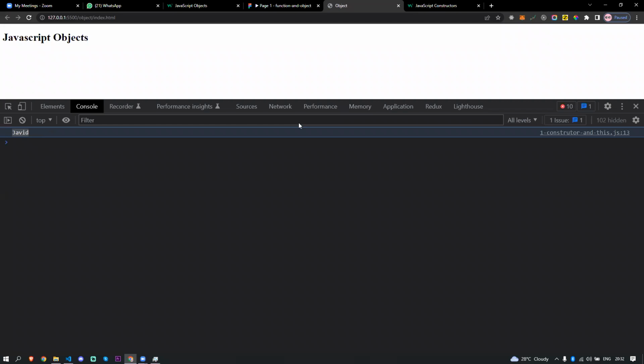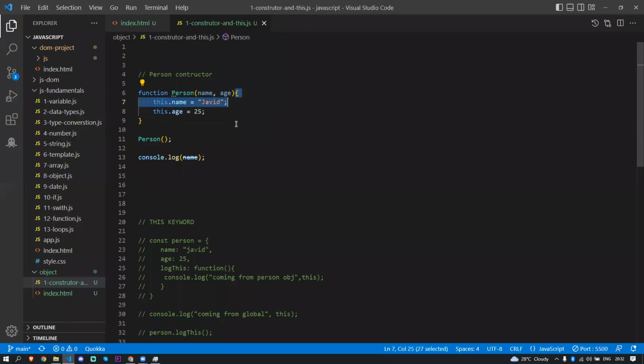Yes, because this function is not an object now. This is a function. So I set this.name is equal to Javed on the window object only, not on the actual object of this function. We are going to create that soon.